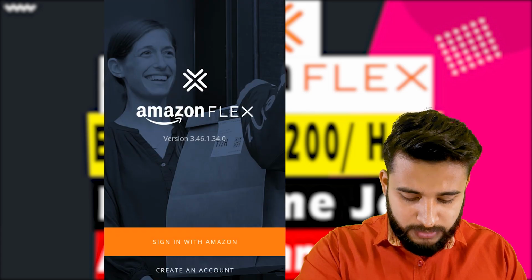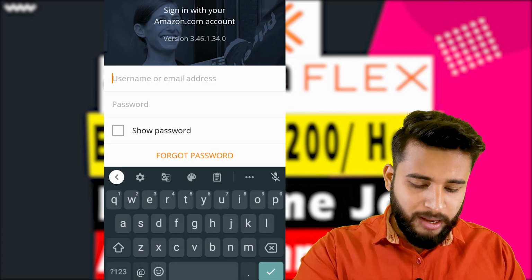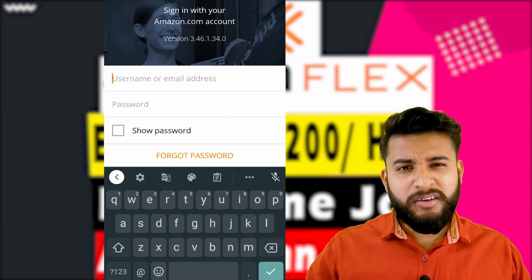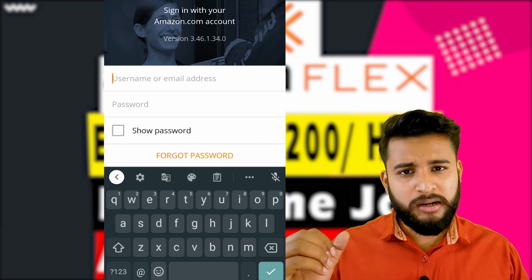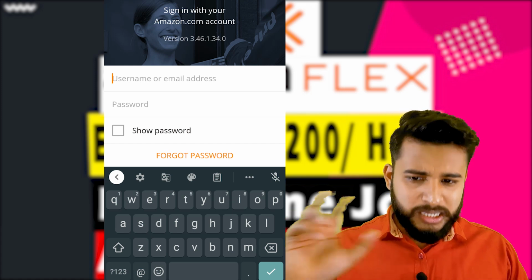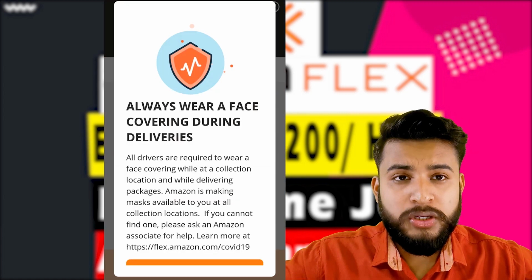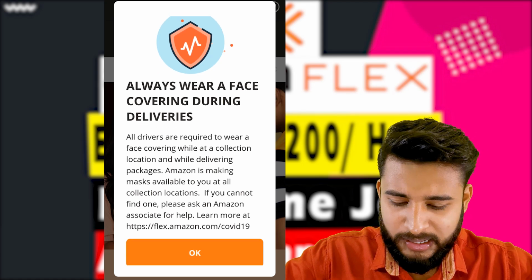Okay, so what is required to use this? You just have to sign in with your Amazon account. Only an Amazon account is required to sign in, so I will sign in. Just like the account you use on the shopping site, on Amazon's e-commerce site, you can use the same thing here. So I will just sign in to this.